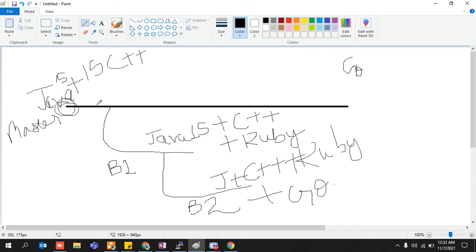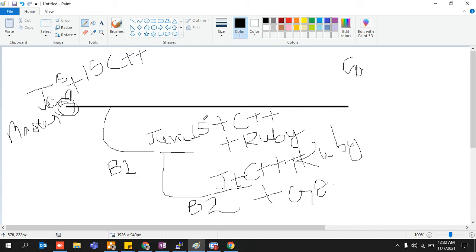Let's say this is your master branch that has been created over here. Initially, your master branch contained Java code. Once you create a branch from the master branch, that branch will contain all the contents of the master branch. If the master branch contained 15 lines of Java code, then the branch you created, like B1, will also contain 15 lines of Java code.